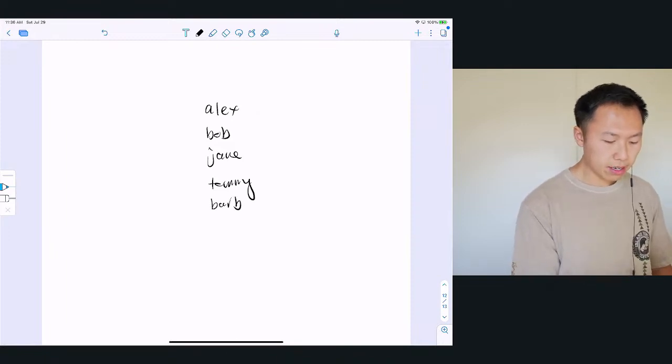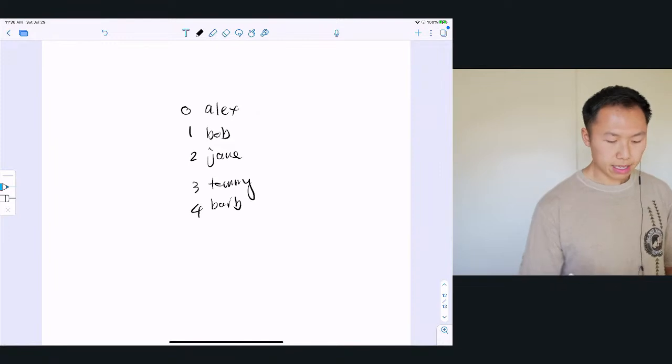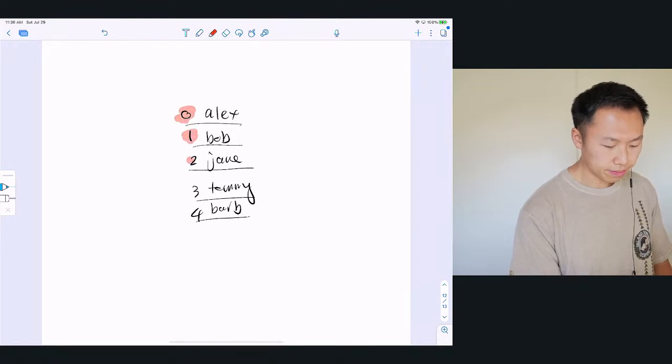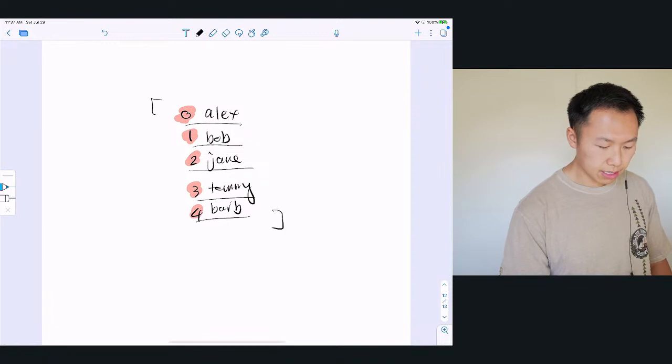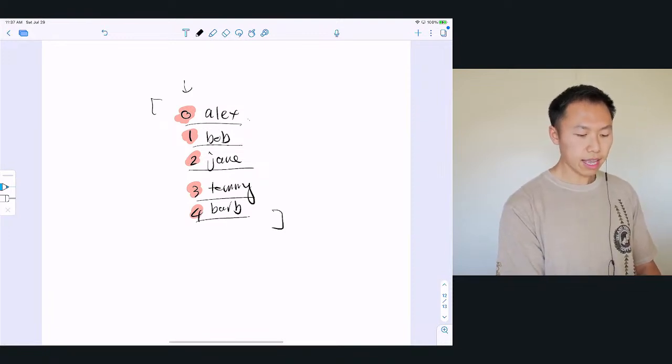Okay, so these guys are in a list, right? It can go 1, 2, 3, 4. So React is saying these need to all have a unique ID. Let's say this is a list, and the list index is the name.